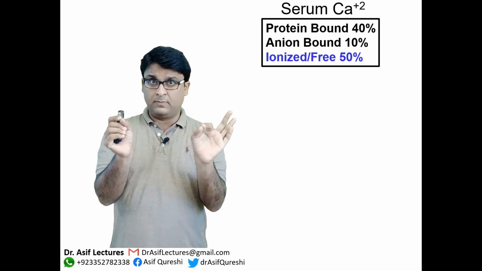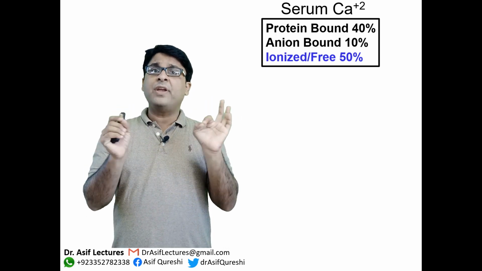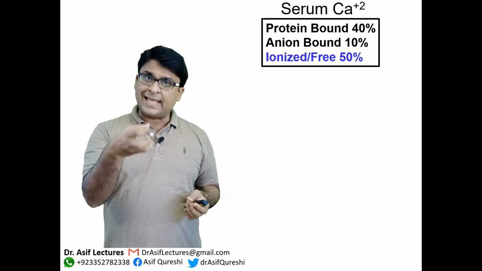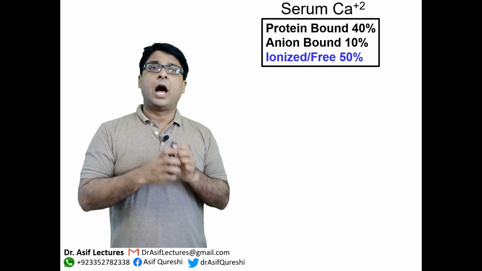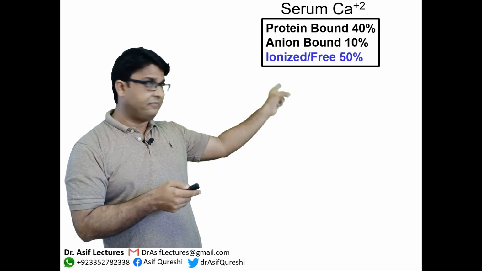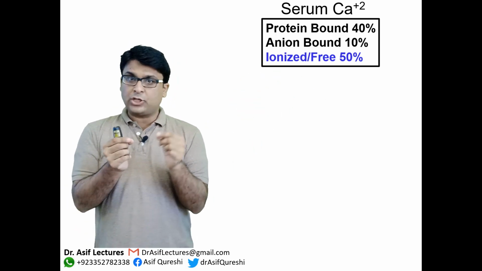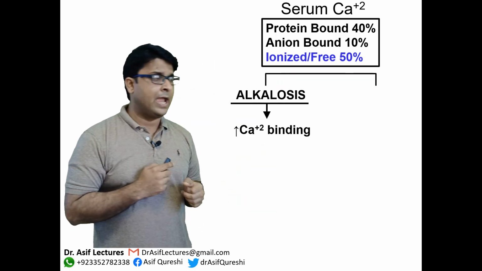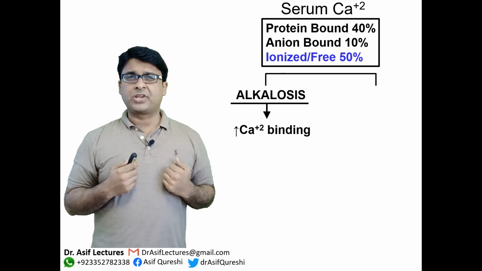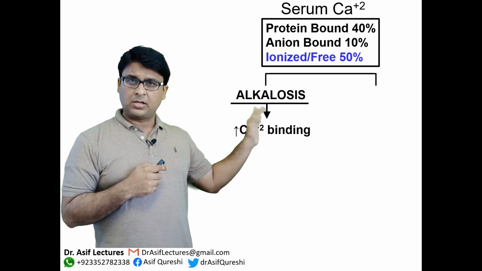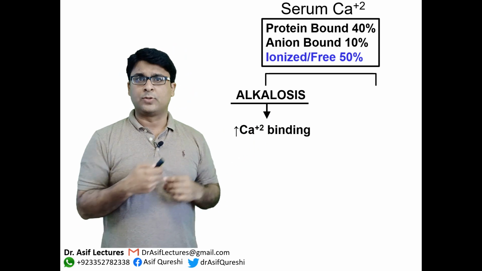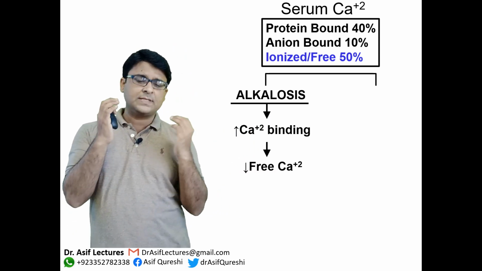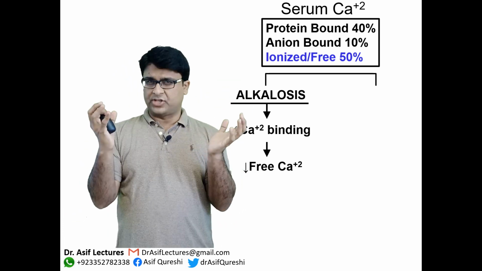It is this calcium, the free calcium, which is the main regulator of parathyroid hormone. So the calcium sensing receptors in the chief cells are actually influenced by this free calcium, okay? And the parathyroid PTH actually modulates this calcium, right? Now, also this is an important discussion for examination. Whenever there is alkalosis, there is increased calcium binding to the proteins. What does that mean? That means that the free calcium will be decreased.